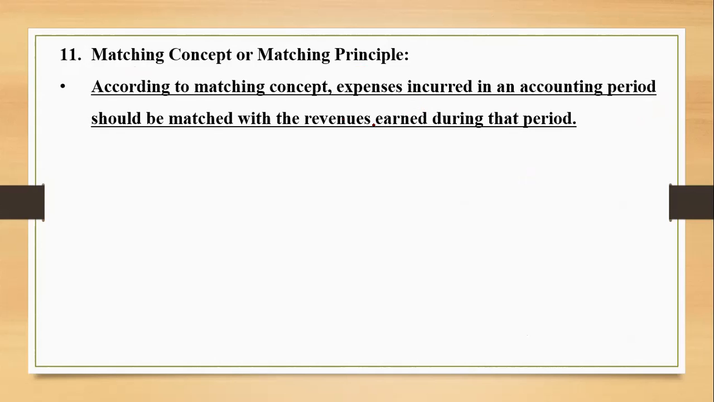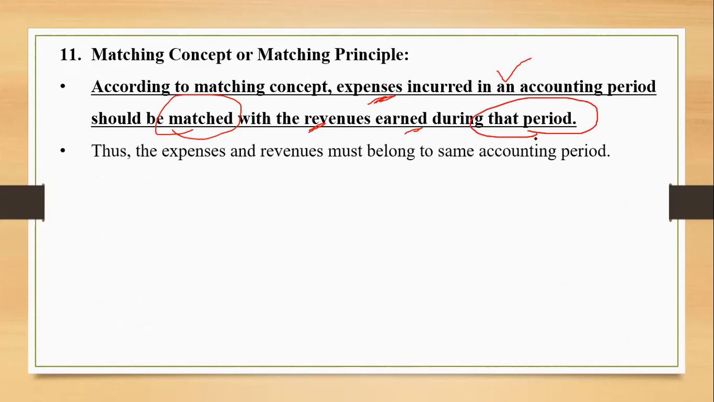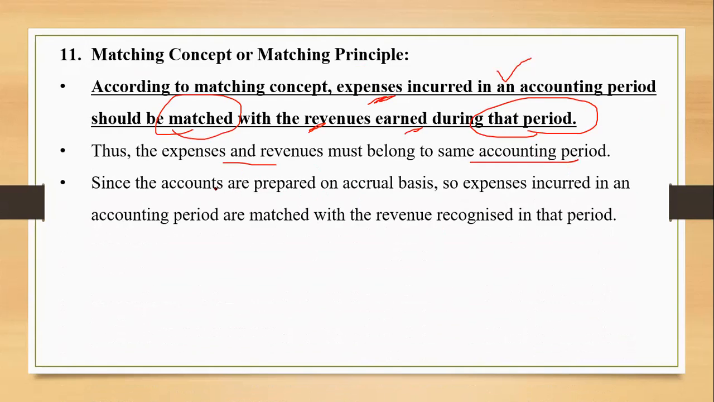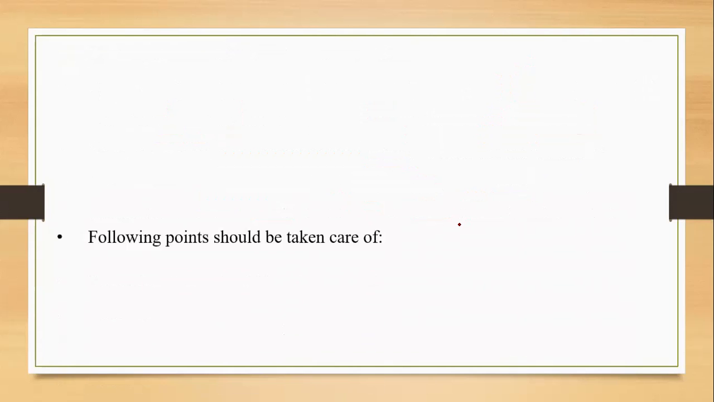So, according to the matching concept, expenses incurred in an accounting period should be matched with the revenues earned during that period only, correct? Thus expenses and revenues must belong to the same accounting period. Since the accounts are prepared on accrual basis, expenses incurred in an accounting period are matched with the revenues recognized in that period only. The same thing has been repeated.